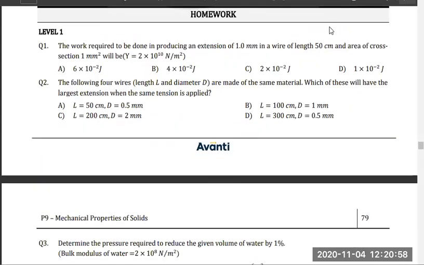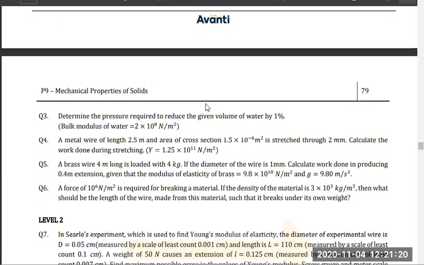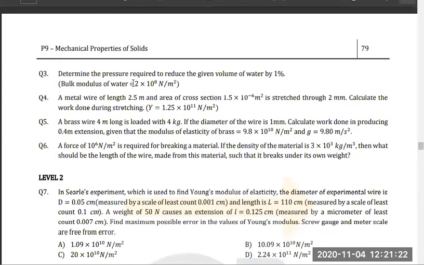Okay, homework question number 1 and 2, easy. Have you solved question number 1 and 2? Guys, tell me. Okay, it was formula putting getting. Now question number 3. I hope all of you can solve it, because this is one problem that we have already discussed. Delta V by V is given, bulk modulus is given, pressure, formula putting getting.